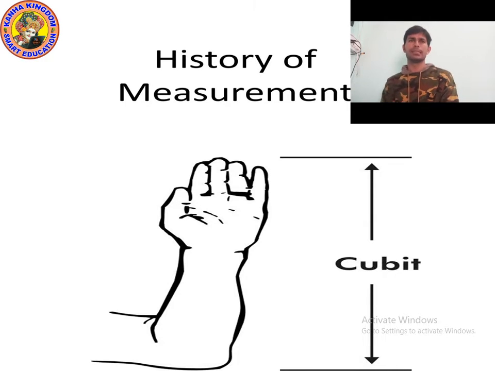So, we studied about measurement. What is the definition of measurement? Measurement is a method of finding the size or amount of something. Yes, measurement is the method of finding the size or quantity of something. This is the definition, and we studied about the history of measurement.